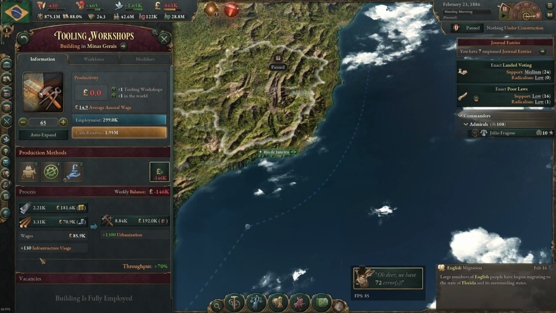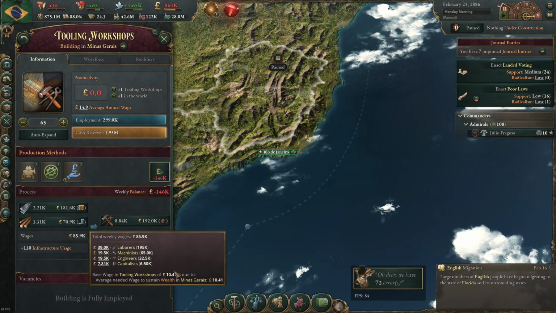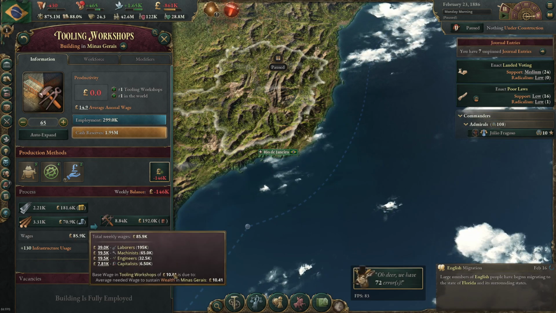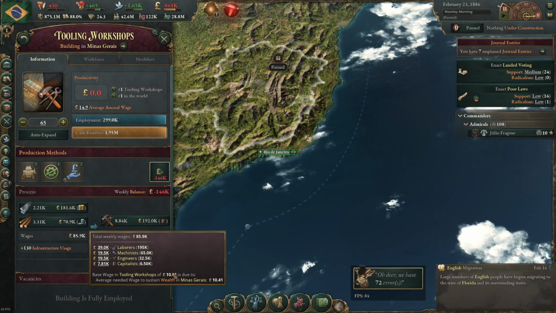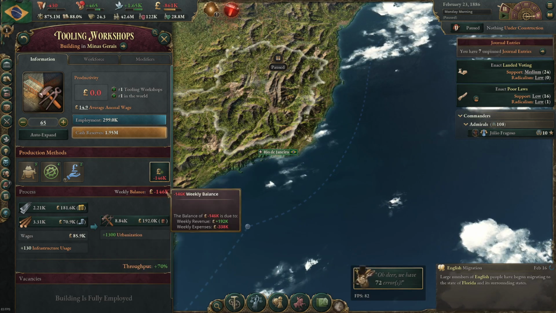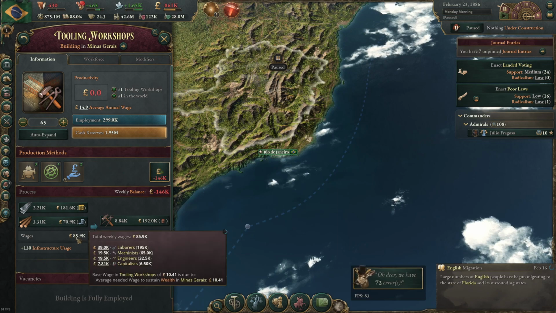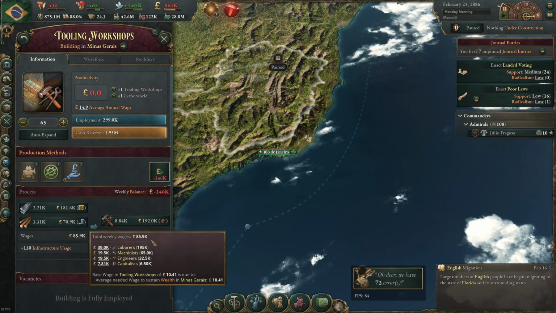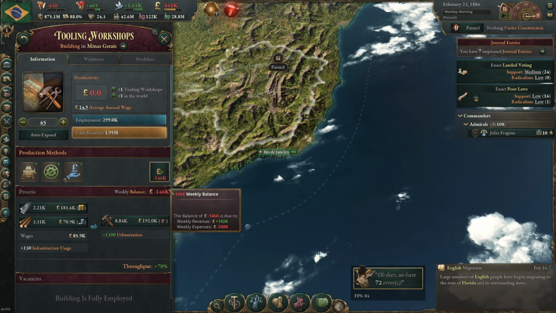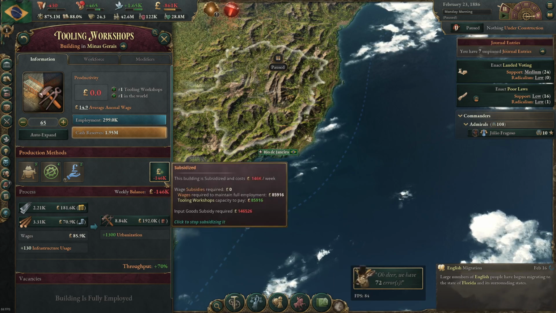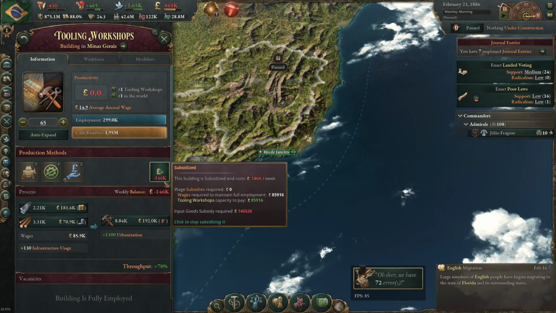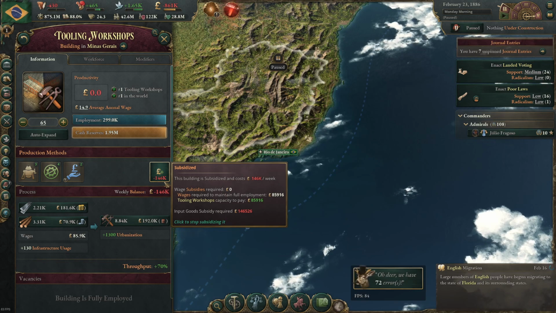As we can see here, the wage level in this tools factory is actually 10.41, higher than our normal wage. But because we're subsidizing it, the wage level is sticking around. It's the same. So we're essentially paying more money than we actually need to make sure this industry functions.